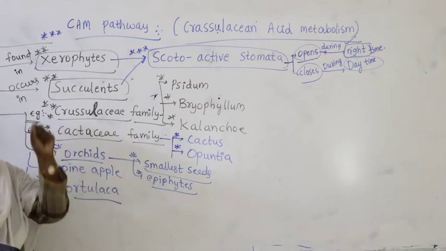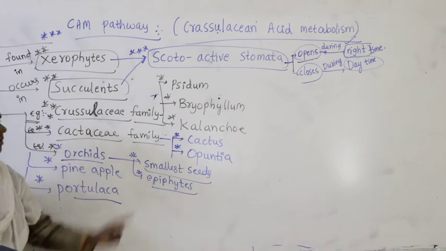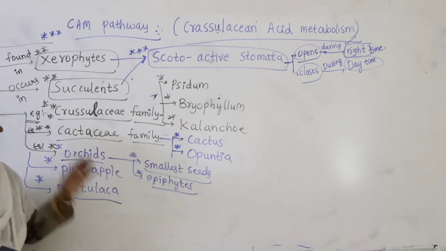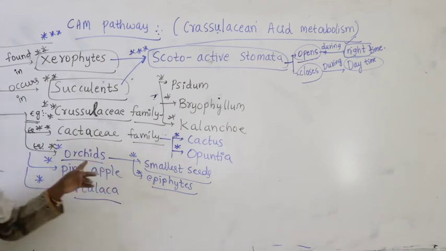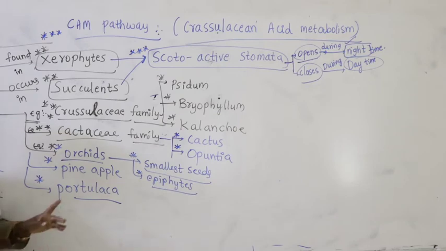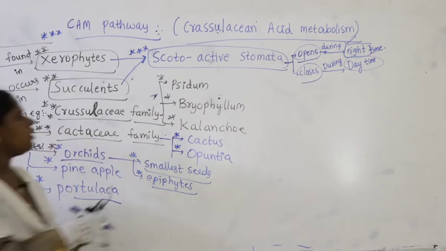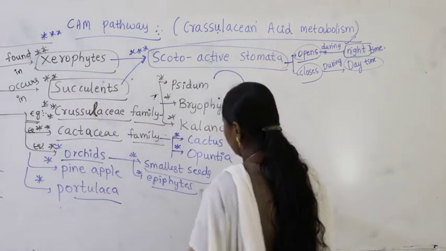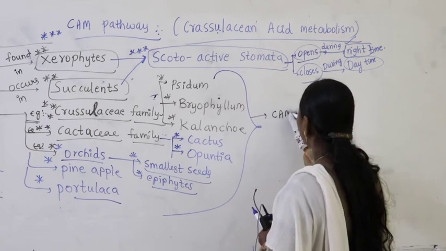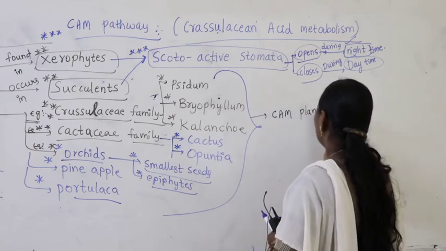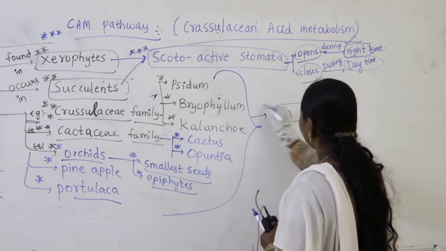They produce a tiny, large number of seeds called the smallest seeds. So, in different places we studied about orchids. Remember, orchids come under CAM plants because they exhibit the CAM pathway. Along with that, pineapple and Portulaca. All of these that we studied now are called CAM plants.